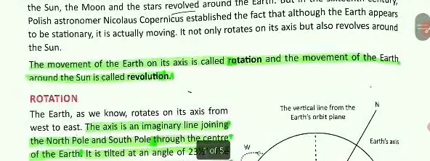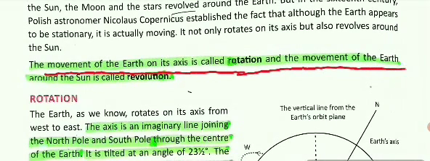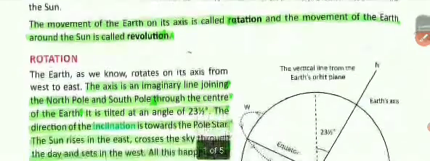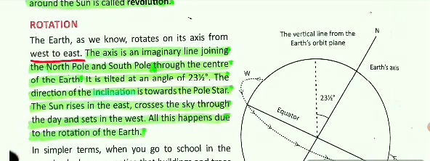As I had said, children, now you can underline from here: the movement of the earth on its axis is called rotation, and the movement of the earth around the sun is called revolution. Okay. Now let us see. Rotation. The earth, as we know, rotates on its axis from west to east. Now always remember this, that the earth rotates from west to east.